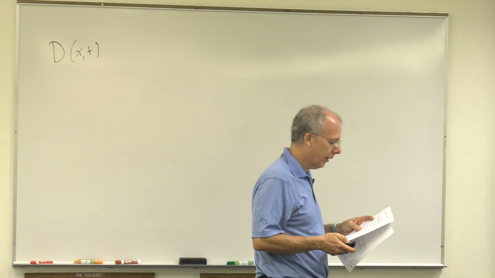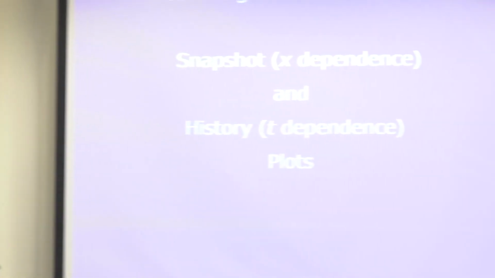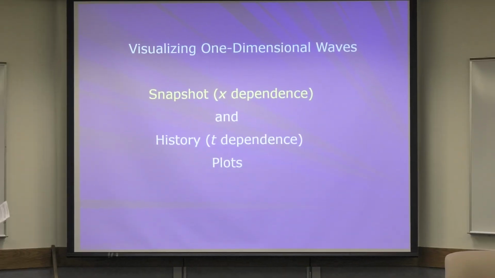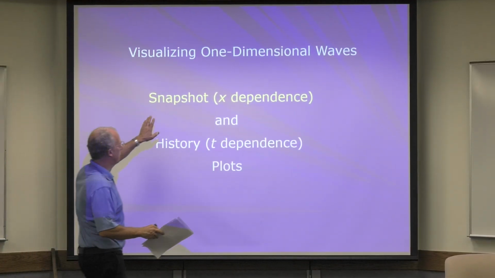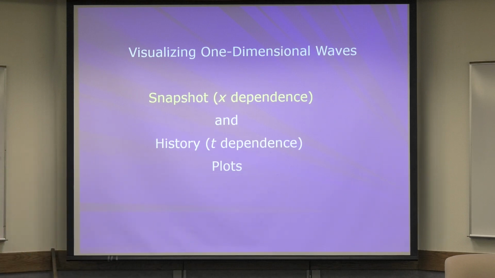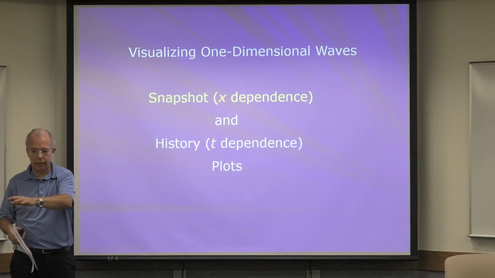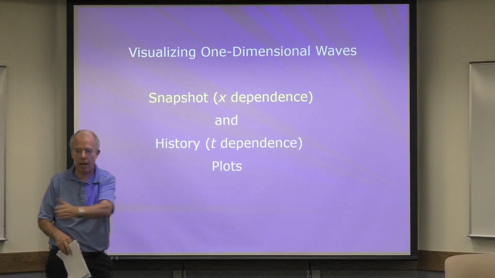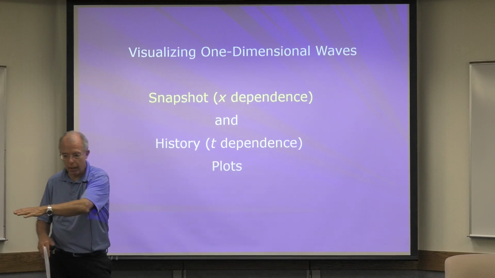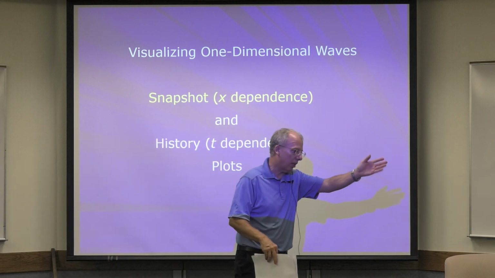Okay, first thing, we're trying to visualize these one-dimensional waves. So again, now let's just talk about the snapshot. Just imagine that I stand here and I flick the rope, and you just stand there and take a picture at one particular time. So you're seeing what the wave looked like. You're looking at the entire rope, right? You're seeing here where there's nothing, then here maybe there's a displacement, maybe there's nothing there, whatever.